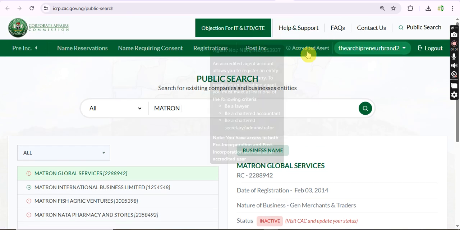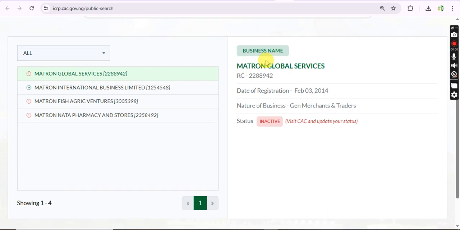Yeah, as you can see, this is an accredited agent portal, so the company information can only be done by an agent that knows the ins and outs of these things. So it's maybe your company details are not up to date on CAC, maybe some directors are missing, or shareholder details are missing, or even your company details generally are missing. So you have to reach out to them to help you update your company information, such as address, shareholding, directors, and all that.